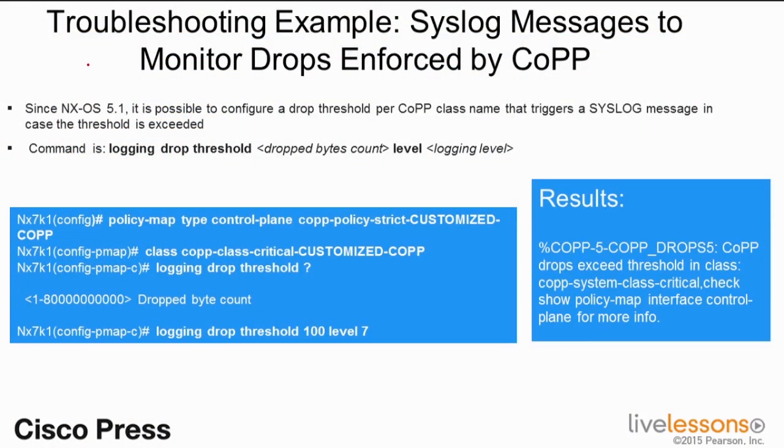So, troubleshooting example: syslog messages to monitor CoPP drop events enforced by control plane policing. This started in NX-OS version 5.1. Now what we can do is specify a logging drop threshold for a specific event. So I can start getting syslog messages and events based upon certain thresholds or classes that I deem to be important. Maybe I have a customized CoPP policy and I can go ahead and monitor control plane policing events and have action upon them.